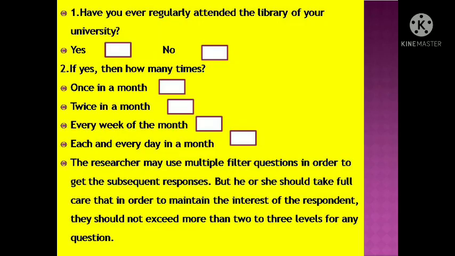Number 1. Have you ever regularly attended the library of your university? He can answer yes or no. If yes, then how many times? Once in a month, twice in a month, every week of the month, each and every day in a month. The researcher may use multiple filter questions in order to get the subsequent responses, but they should take full care that in order to maintain the interest of the respondent, they should not exceed more than 2 or 3 levels for any questions.